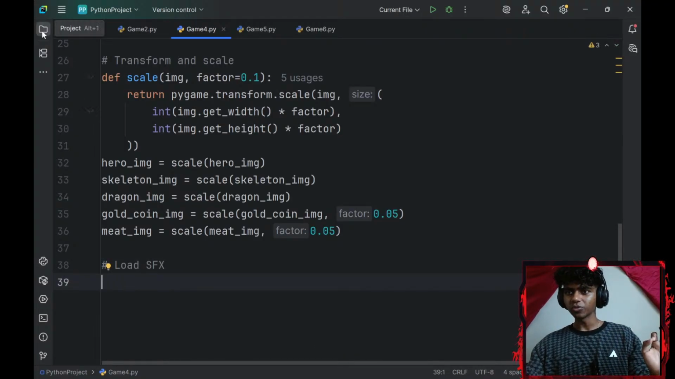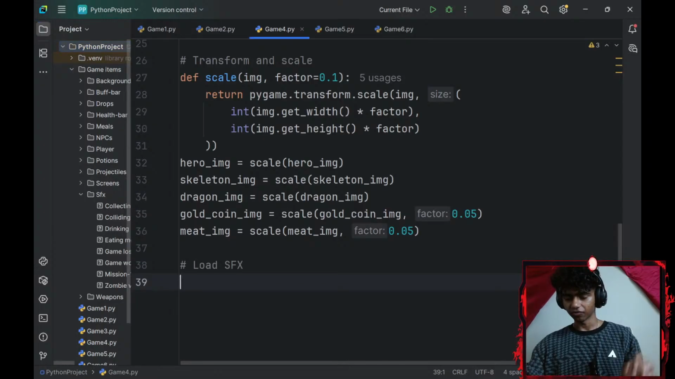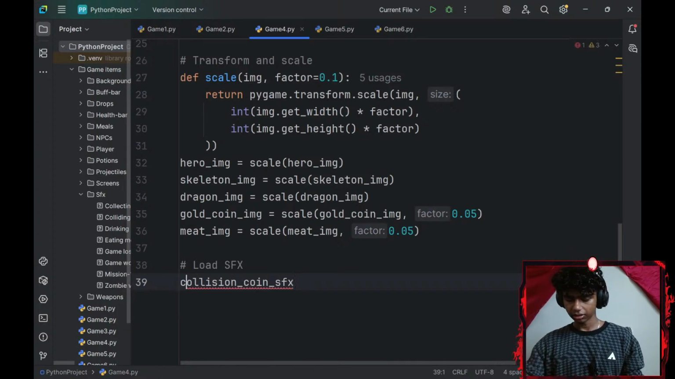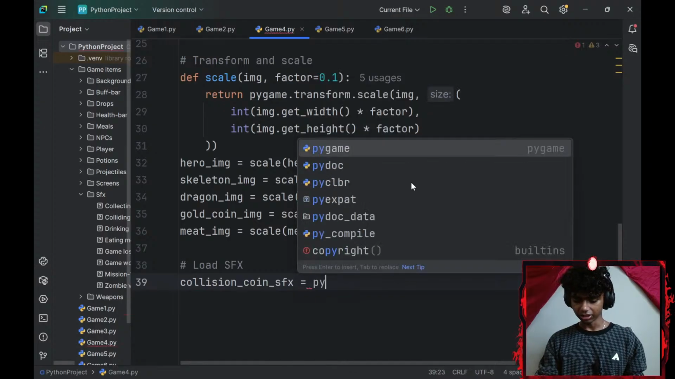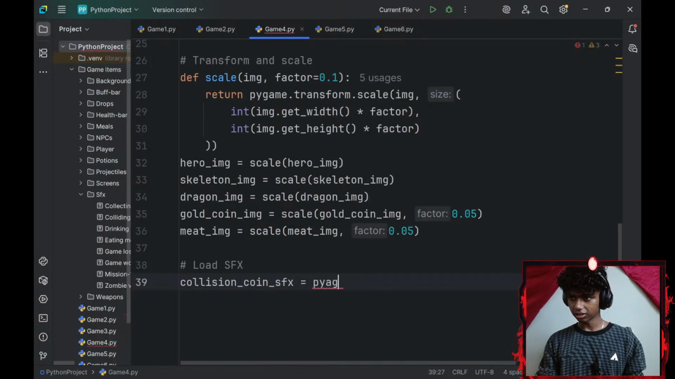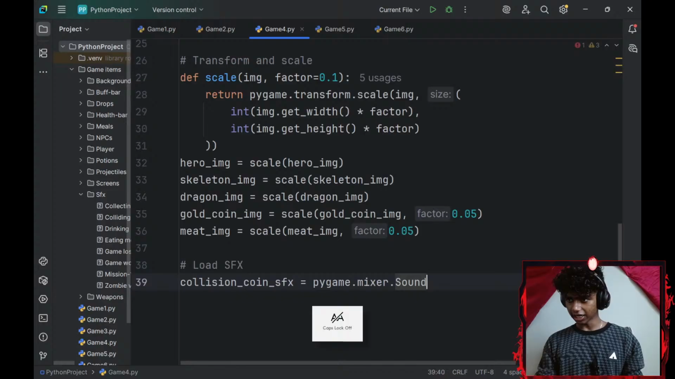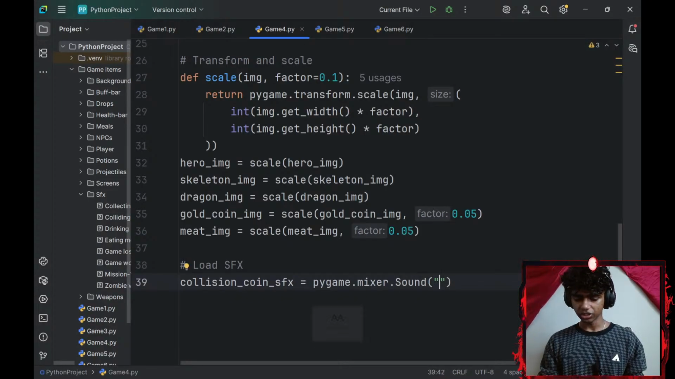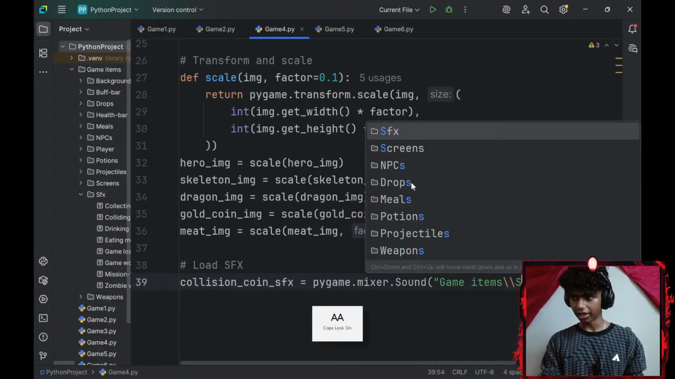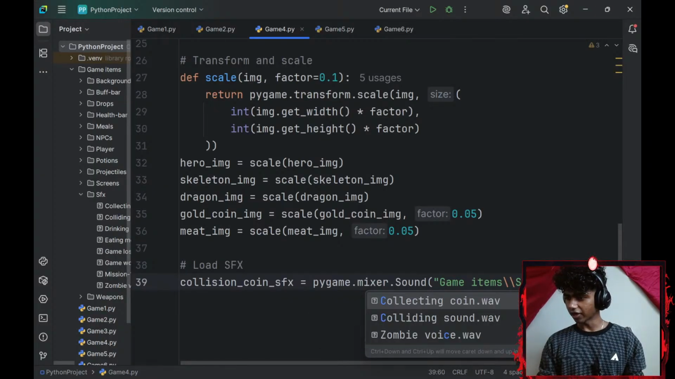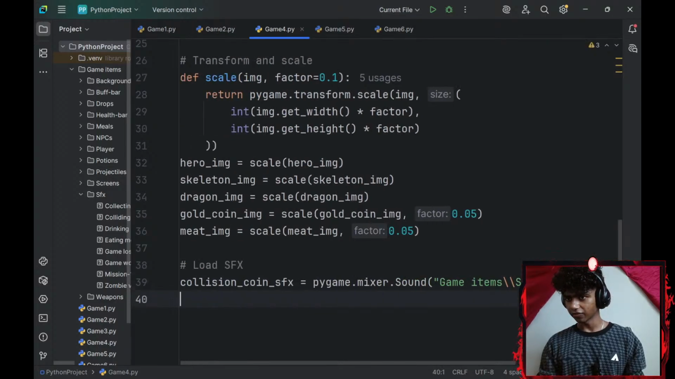To load my sound effects, what sound effects do I have? So I have a collision coin sound effect. So I'll go with collision_coin_SFX. There, I'll set that equal to, let's see if I remember this, pygame.mixer.Sound. I'll give my sound's file path. So it's going to be game_item, 2 forward slashes, SFX, 2 more forward slashes, my coin sound effect. Okay, my coin collecting sound effect.